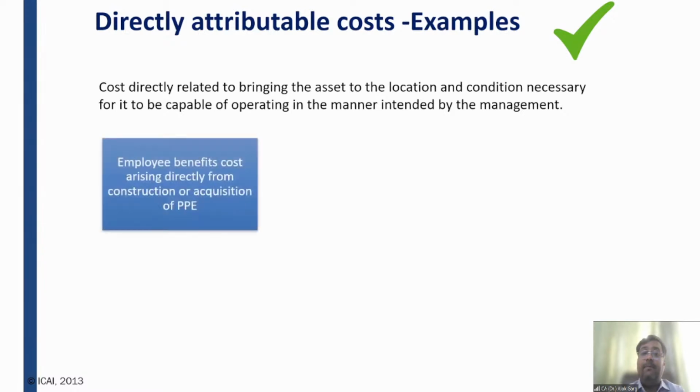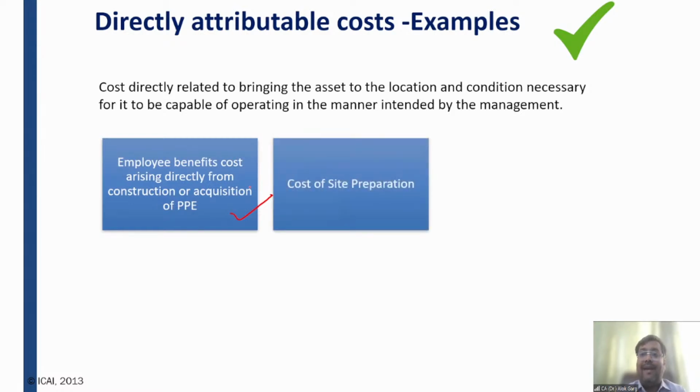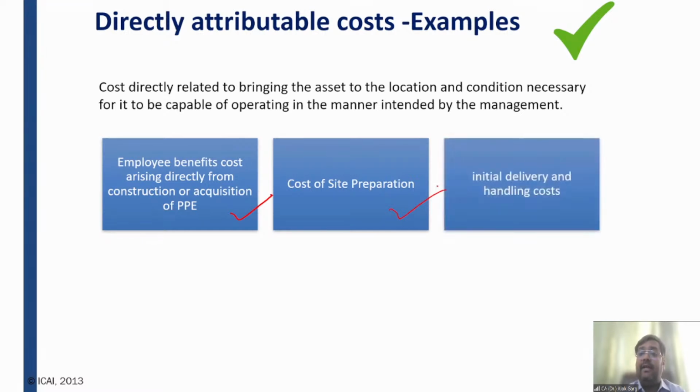Okay. For example, employee benefit cost arising directly from construction or acquisition of PPE. For construction of a factory, I have hired some employees, and those employees are directly engaged in the construction of the factory. So the salary cost of those employees should be added to the cost of the factory. Cost of site preparation. For machinery, first of all, I have excavated some space. I have done some civil work, brick work, right? Installation. So these are the directly attributable costs.